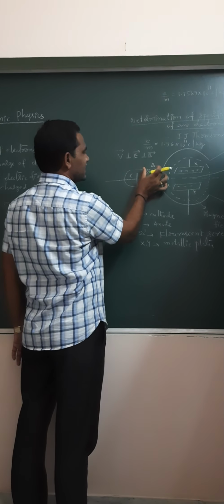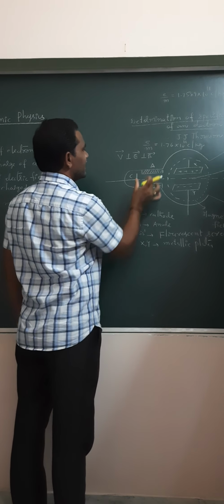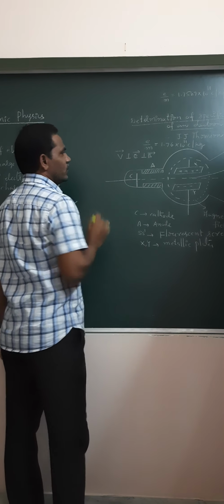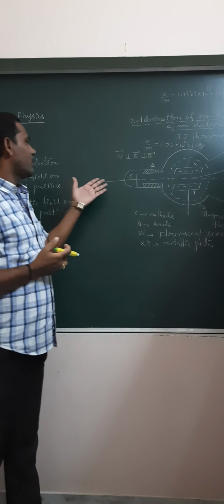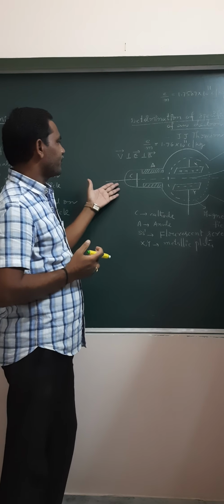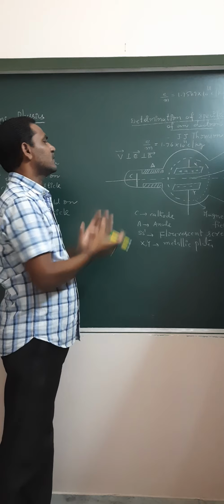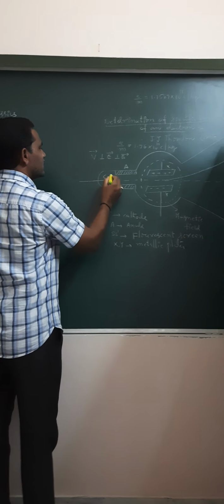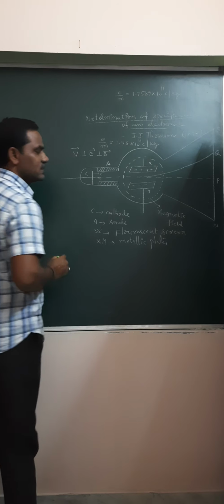Here A is the cylindrical plate, that is the anode. When a high potential of about 10 kilovolts and 0.01 millimeter of Hg pressure are applied in this discharge tube, electrons will emit from the cathode surface normally like this.